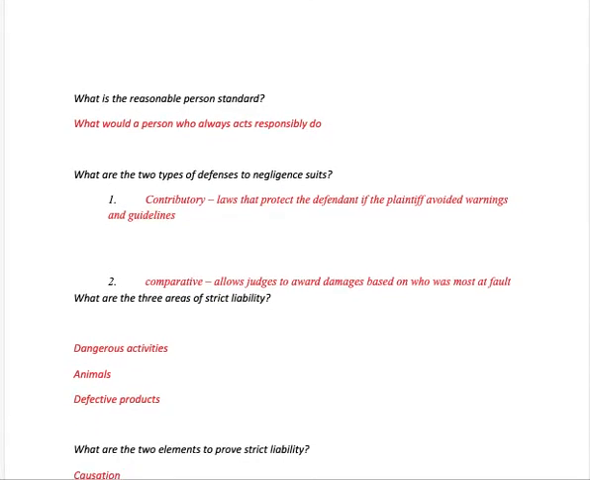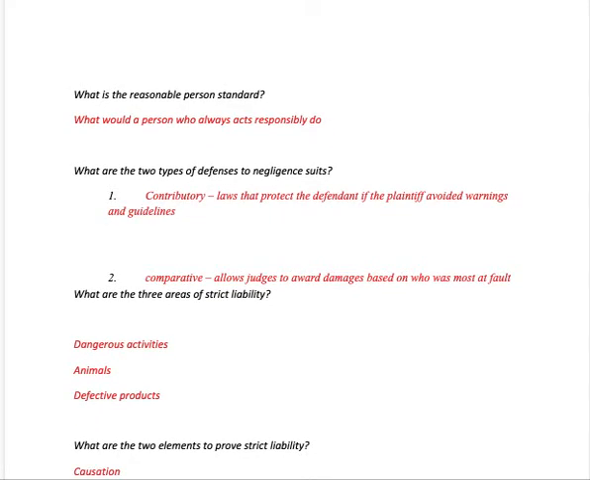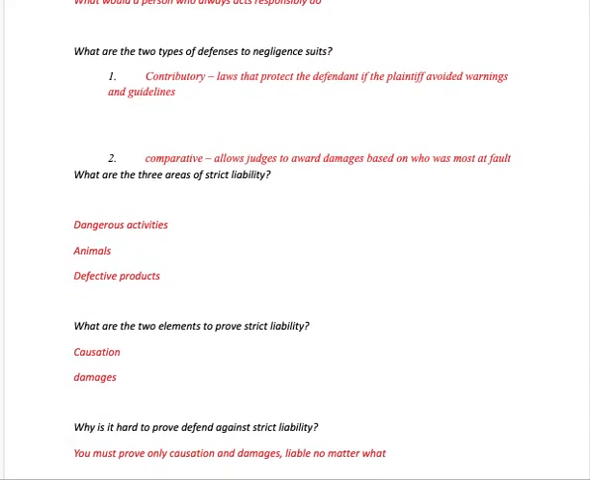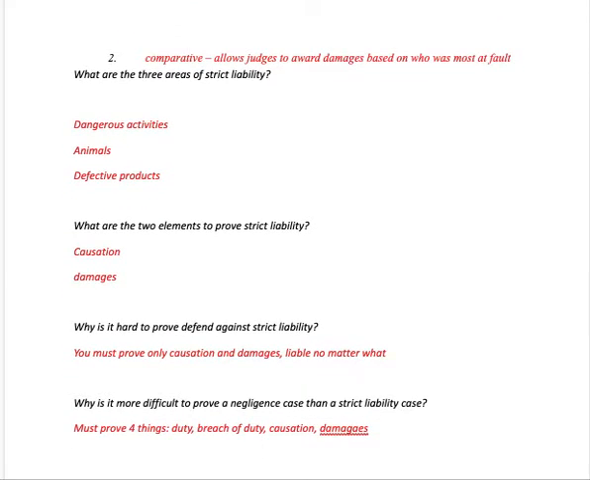The 2 types of defending yourself in a negligence case or suit. Contributory, so laws that protect the defendant if you're being sued, because the plaintiff ignored maybe some guidelines or warnings. Or there's comparative, where judges are going to award some damages based on who's most at fault, maybe a percentage there. Areas of strict liability include dangerous activities, animals, and defective products.